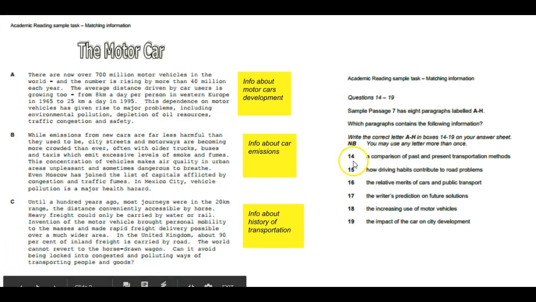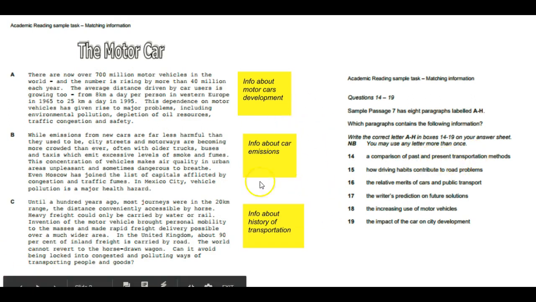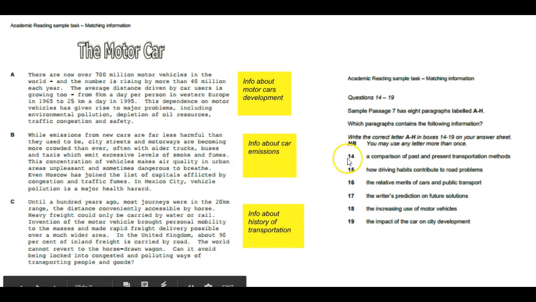Let's read the first sentence: a comparison of past and present of transportation methods. And now, because I have those labels, I don't have to read the paragraphs again to find the answer and waste time. So if you look at paragraph C and you look at the label here, info about history of transportation, this is going to be it, because it's a comparison of past and present, until 100 years ago, the invention of cars. So this is going to be the answer. You write it in your answer sheet.